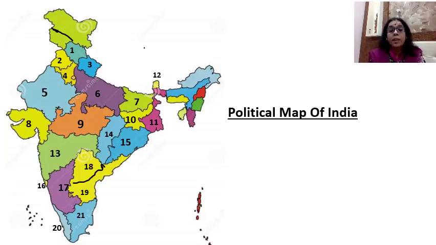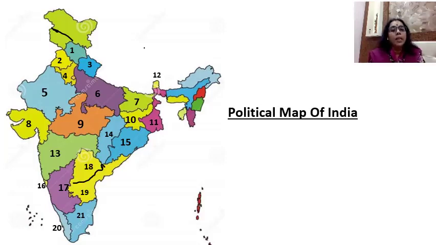Number seven is Bihar. The capital of Bihar is Patna. Number eight is Gujarat. The capital of Gujarat is Gandhinagar. Gujarat is also called the westernmost state of India.